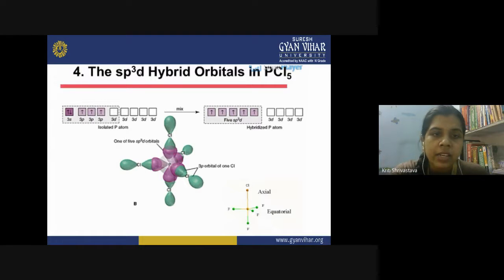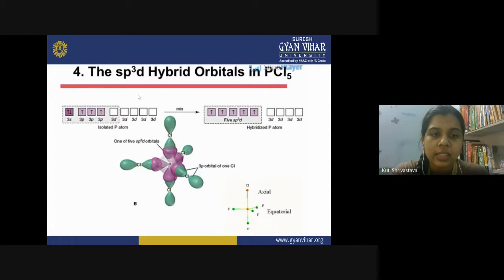Then when the d orbital is also taking part, it becomes sp3d hybrid orbital, like in the case of the PCl5 molecule. So in the isolated P atom, you have this configuration 3s2 and 3p3. When it goes to its excited energy state, one electron jumps here, and now the hybridization takes place: one s, three p and one d, so five orbitals are involved in the hybridization.